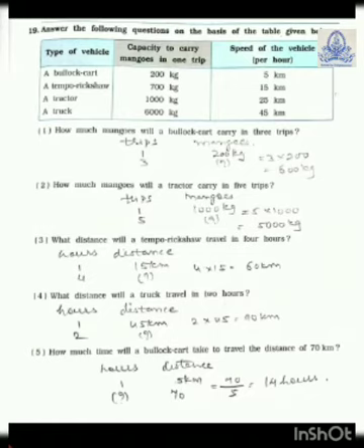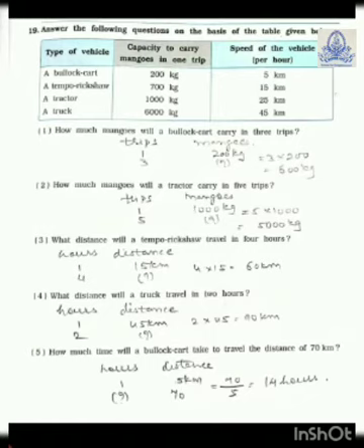How much mangoes will a bullock cart carry in 3 trips? Now here you write down trips, and next you write down mangoes. So 1 trip is equal to 200 kg. So 3 trips is equal to how many mangoes? So 3 into 200 kg. So 600 kg mangoes you can carry in 3 trips.